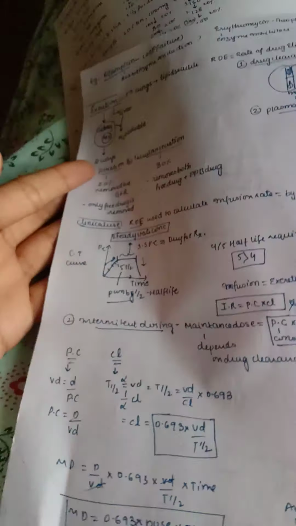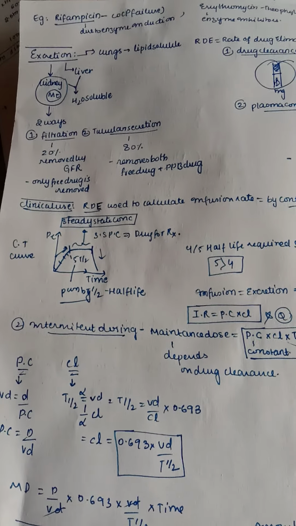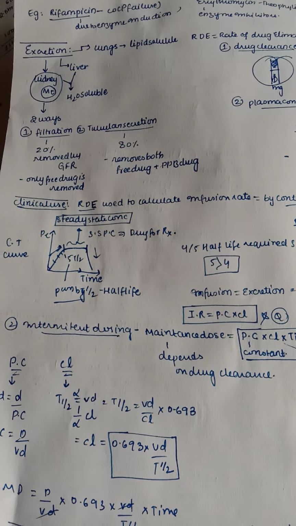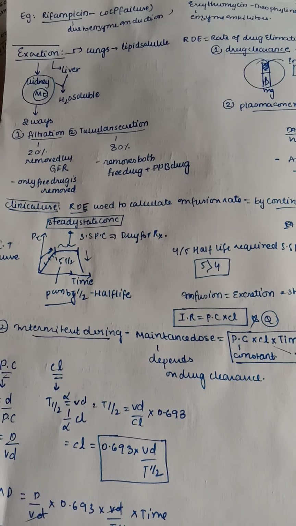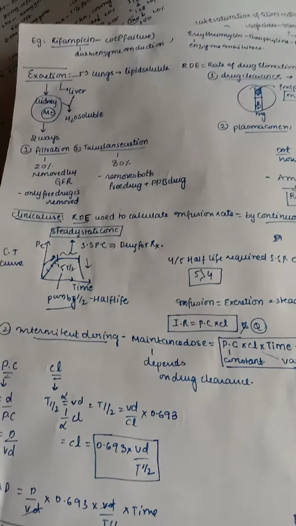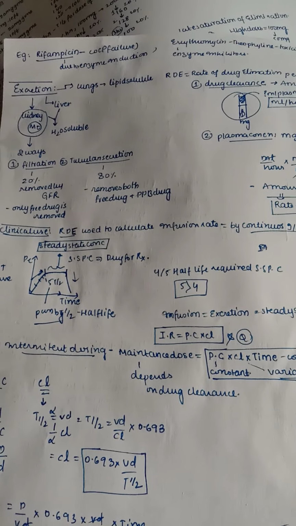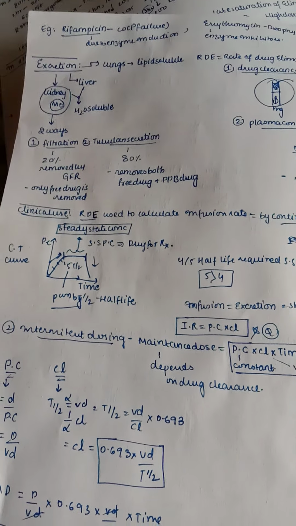So now we have understood all the process about pharmacokinetics, like how the drug is absorbed, and after absorption we have seen how the drug undergoes metabolism. First we have absorption, next distribution, next metabolism, and now we have excretion. So finally excretion, that is how the drug gets out of our body.